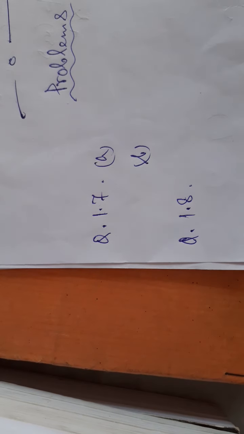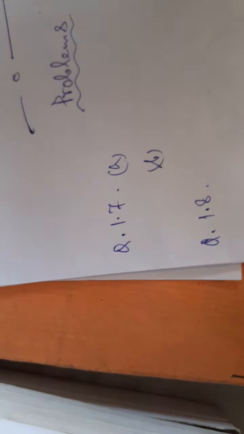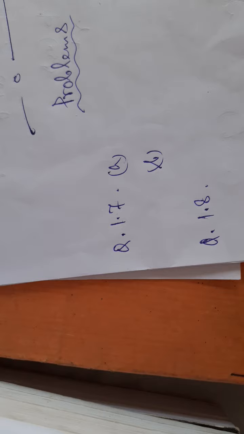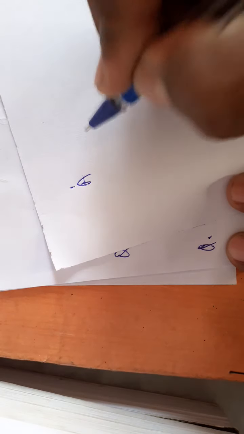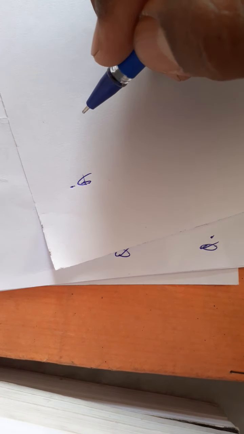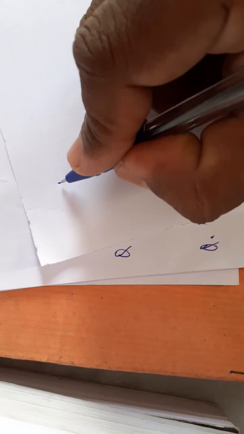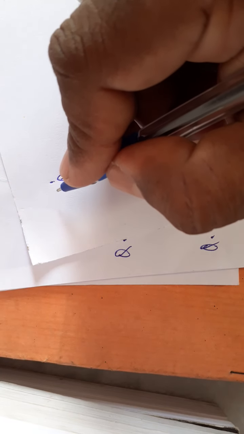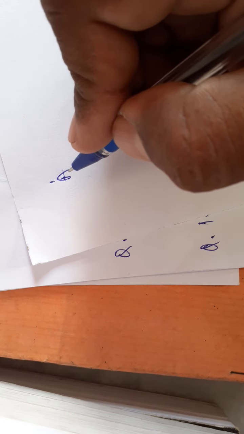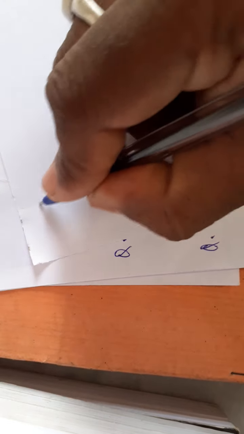First, let us draw the diagram. Suppose this is the point A, and at this point A, one charge is kept, QA equals 3 microcoulomb.